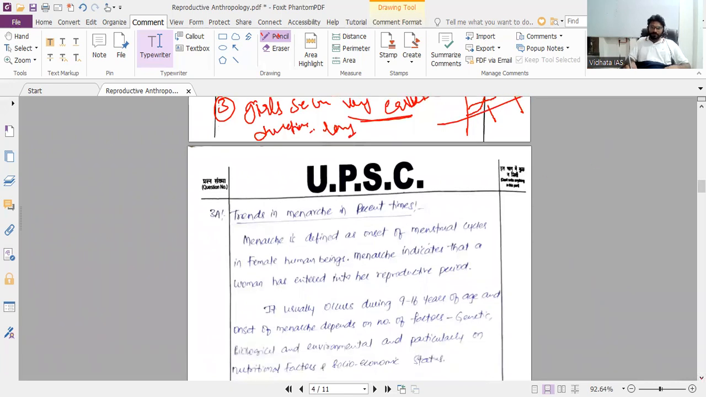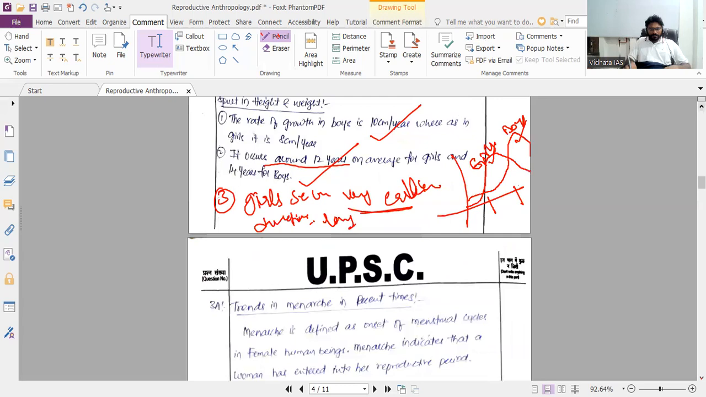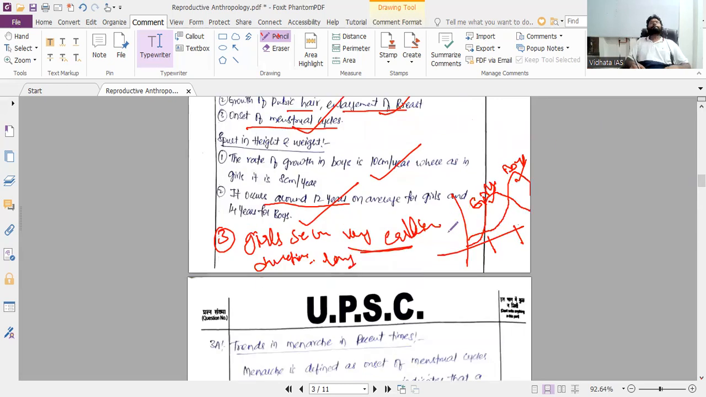If possible, you can do one thing. Try to integrate socio-cultural anthropology here, because culturally these events are marked as initiation ceremonies and rituals in every society.